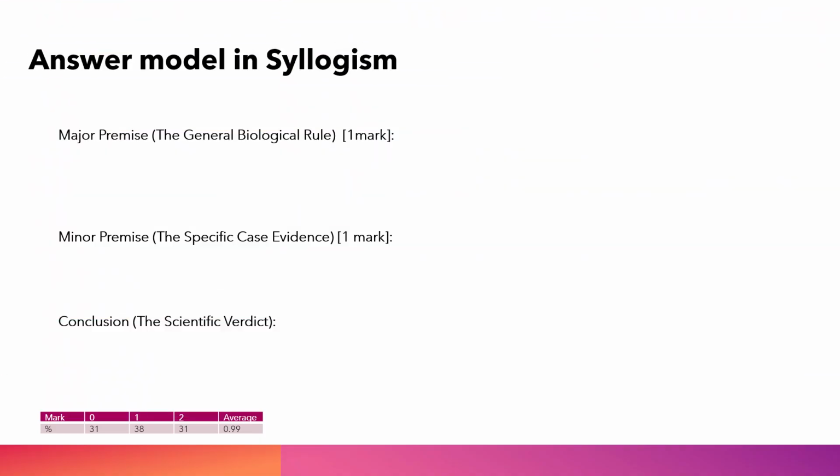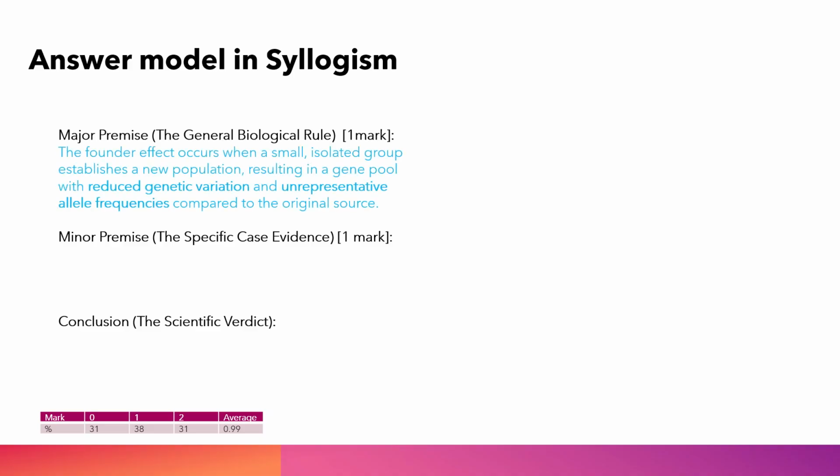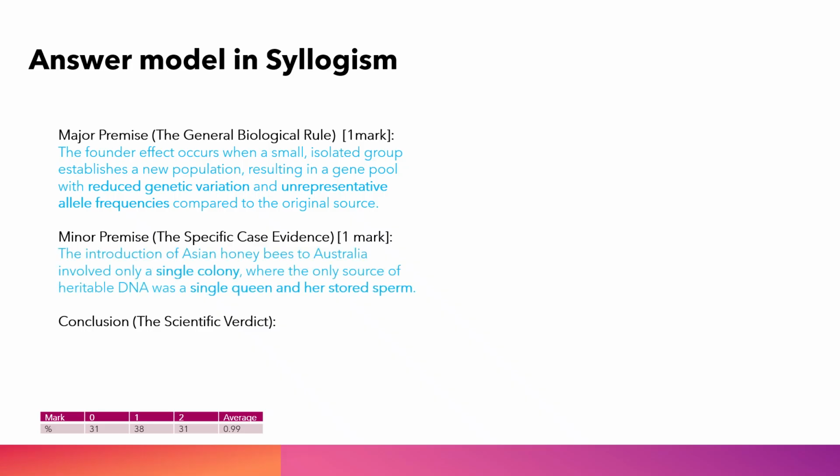How to write the final answer. We use syllogism. Major premise: the general biological rule. The founder effect occurs when a small, isolated group establishes a new population, resulting in a gene pool with reduced genetic variation and unrepresentative allele frequencies compared to the original source. Minor premise: the specific case evidence. The introduction of Asian honeybees to Australia involved only a single colony, where the only source of heritable DNA was a single queen and her stored sperm.